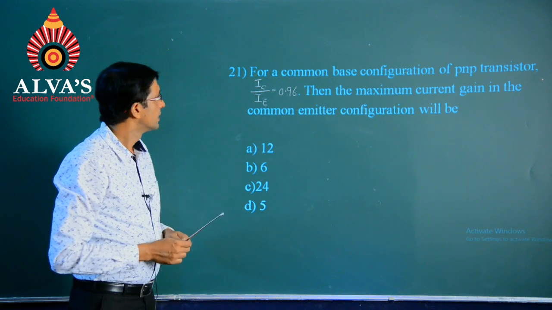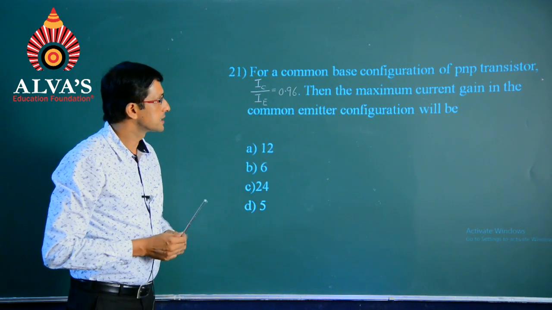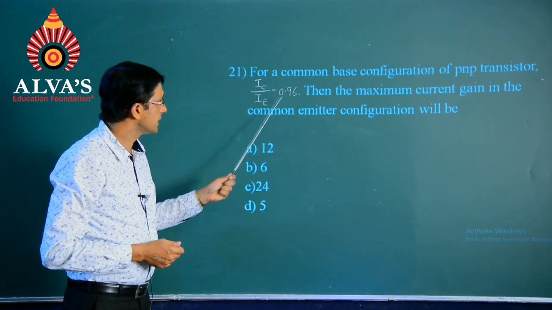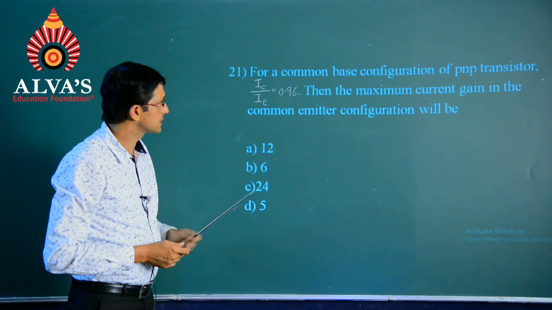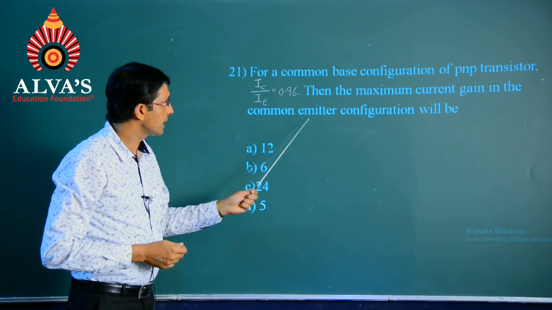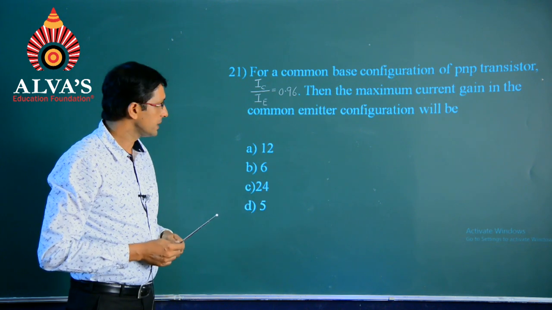Question number 21. For a common base configuration of a PNP transistor, IC by IE equals 0.96, then the maximum current gain in the common emitter configuration will be.